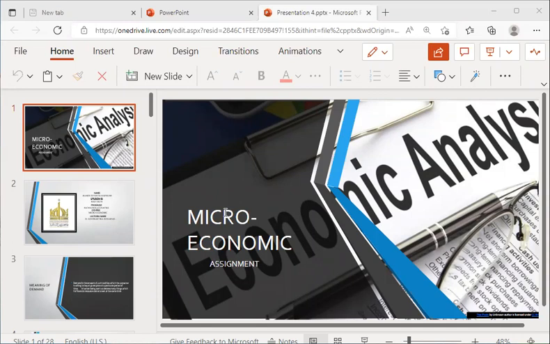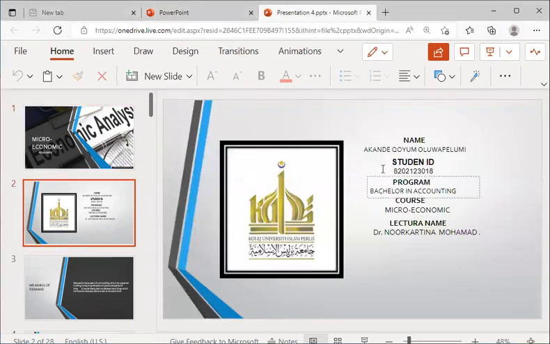I just came here to talk about the macroeconomy assignment, the presentation. My name is Akadekoyum Oluwakolumi. This is my school ID card number. Program: Bachelor in Accounting. Course: Microeconomics. Lecturer: Dr. Nukatina Mohammed.